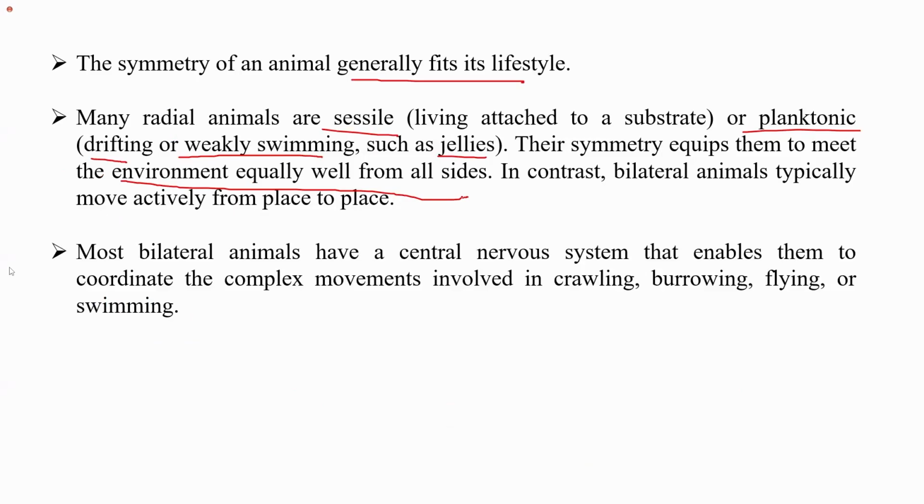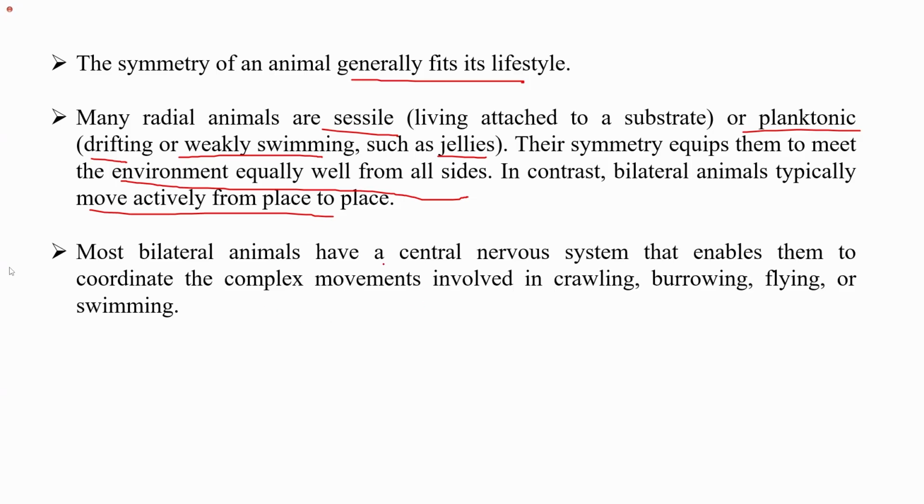Such organisms should have a body plan in such a way that they can sense the environment equally well from all the sides. Therefore, they have a body type with radial symmetry. While if we talk about bilateral animals, they typically move actively from place to place, and therefore they may face differences in environmental conditions from the front side or the back side.